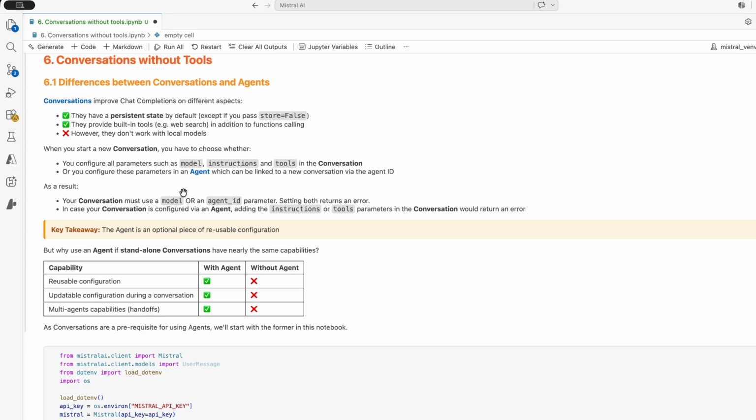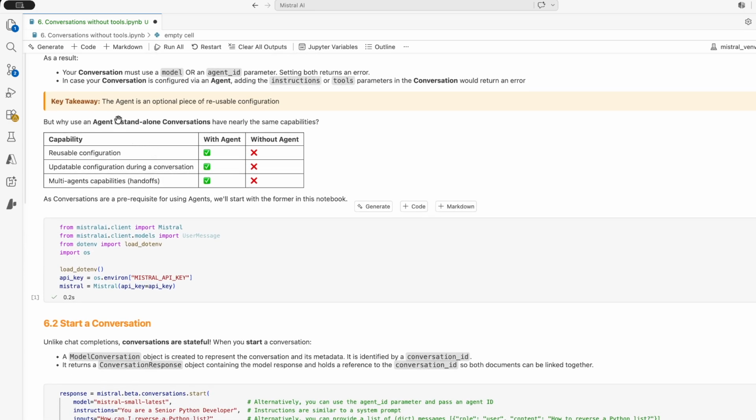You can define the different parameters like the model, the instructions, the tools directly in the conversation, but each time you start a new conversation, you need to set those again, or you can save those in some agents and be able to reuse them for further conversations. So if you often end up using the same type of parameters, it may be a good idea to create an agent, and whenever you start a new conversation, you reuse this agent instead of setting these parameters from scratch again.